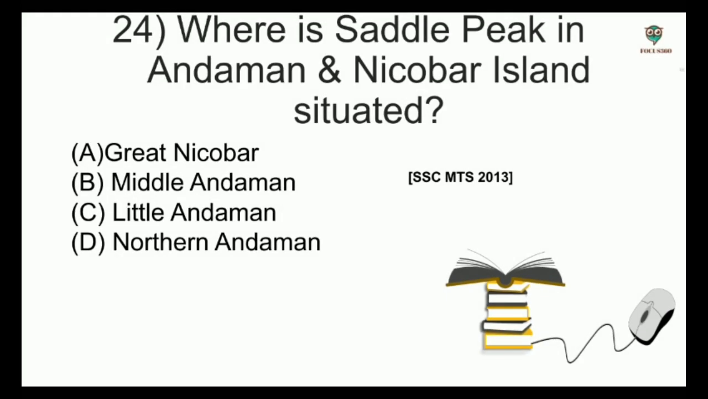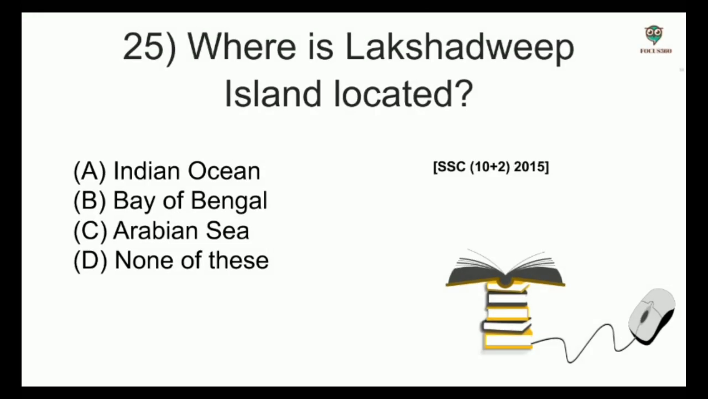Next, where is Saddle Peak in Andaman and Nicobar Islands situated? Options: Great Nicobar, Middle Andaman, Little Andaman, Northern Andaman. And the answer is Northern Andaman. Next, where is Lakshadweep Island located? Options: Indian Ocean, Bay of Bengal, Arabian Sea, none of these. And the answer is Arabian Sea.